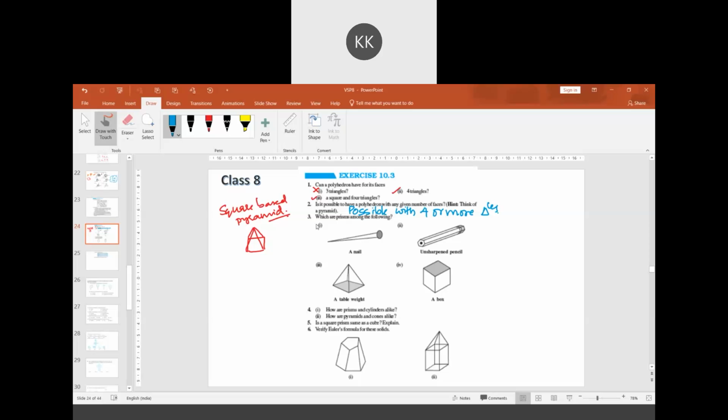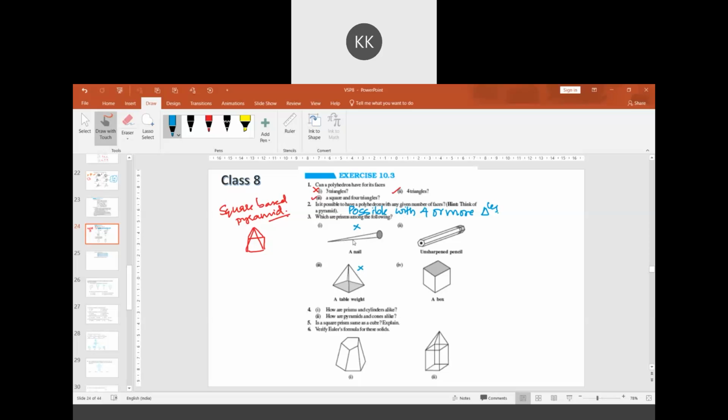Question 3. Which are prisms among the following? They have given a nail, an unsharpened pencil, a table weight which is pyramid in shape, and a box which is cube in shape. Out of these, which are prisms? Pencil and the box. Clearly, this pyramid is not a prism.